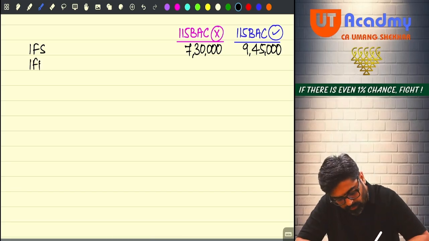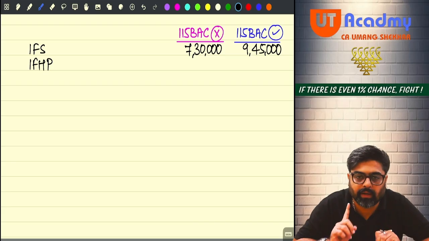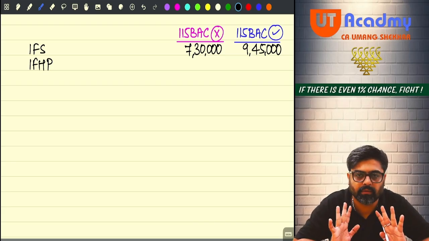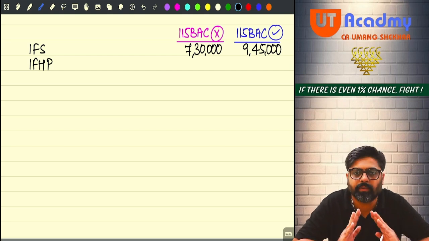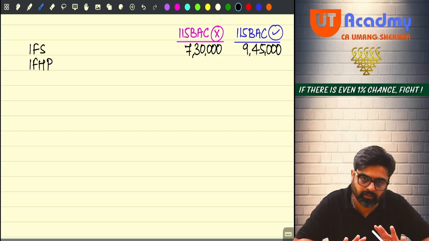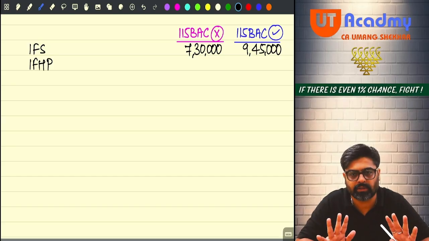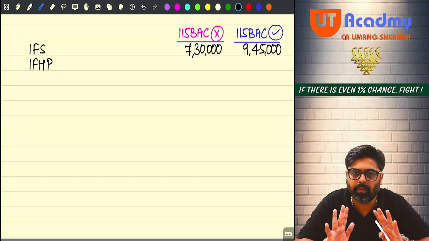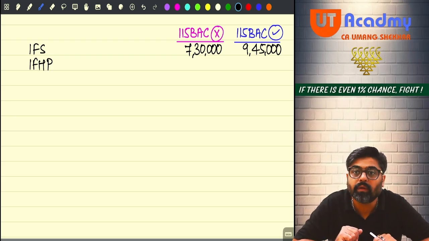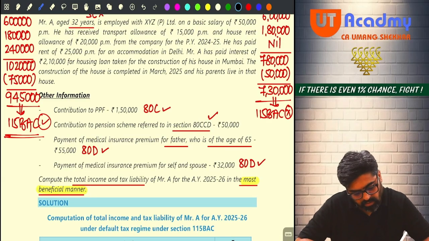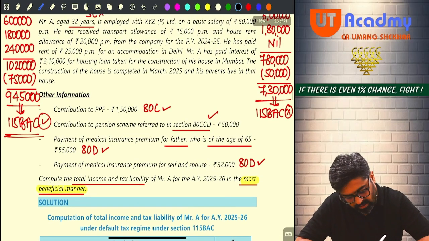Income from house property. There is only one house property which is constructed this year. So for this year, the house property is self-occupied property. See, even if the ownership of the house property is only 1 month, but do you have a house property in this year? Yes. So entire year's interest which you have paid will be allowed as a deduction in this year only. Yes or no? So how much is the interest? 2,10,000. Given in the question. See, 2,10,000.